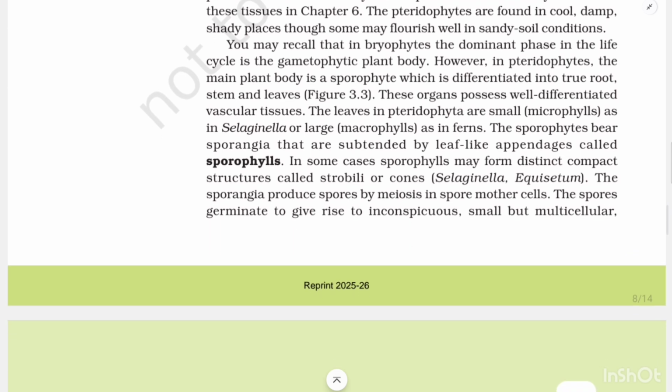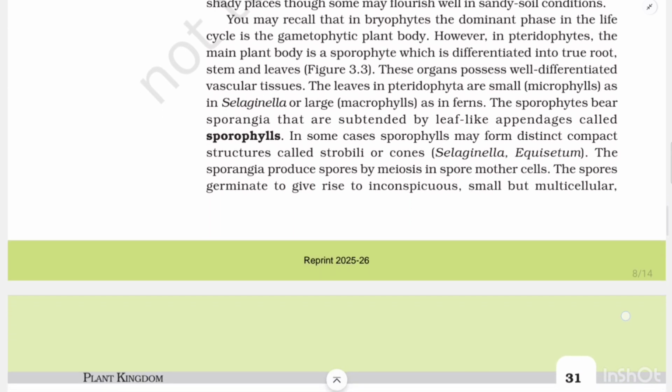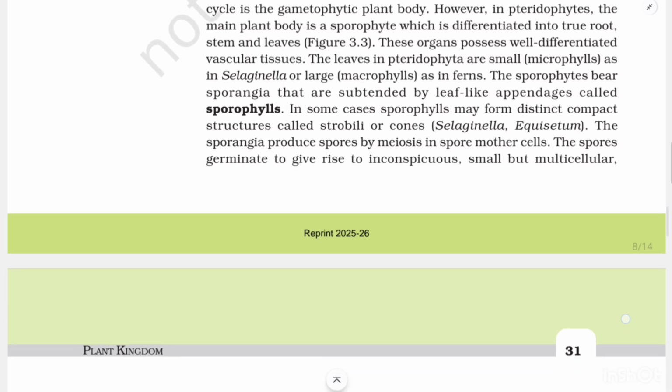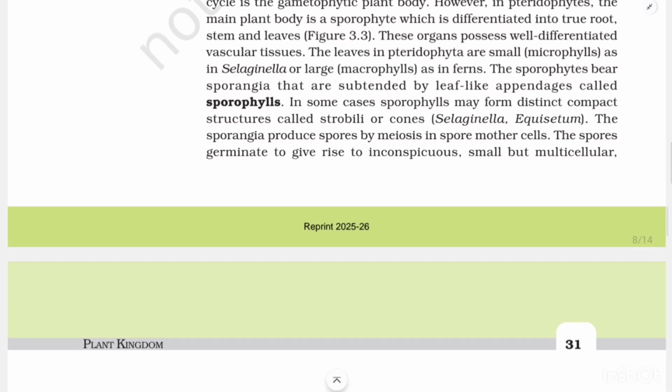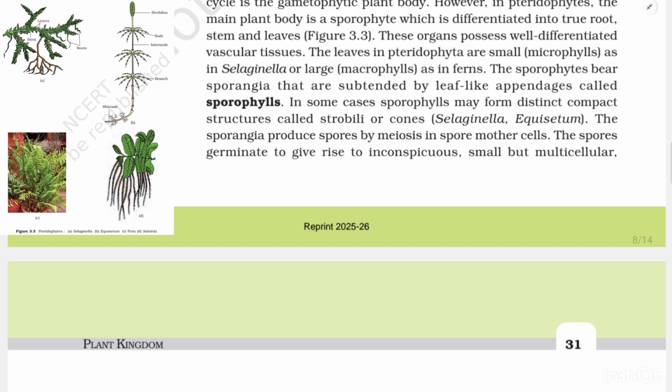You may recall that in bryophytes, the dominant phase in the life cycle is the gametophytic plant body. However, in pteridophytes, the main plant body is a sporophyte which is differentiated into true root, stem, and leaves, figure 3.3. These organs possess well-differentiated vascular tissues.